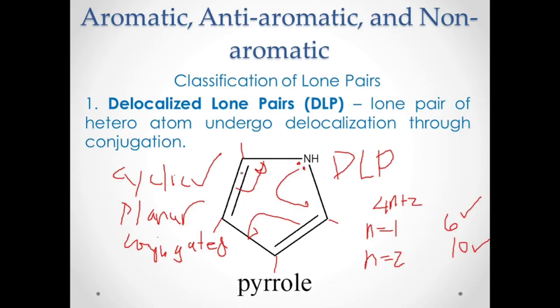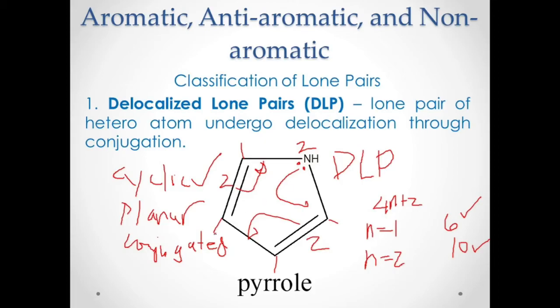Okay, remember your double bonds. Each of the double bonds contains 2 pi electrons. And also your lone pair contributes 2 pi electrons. So you have one double bond here that is 2 pi electrons. You also have one double bond there that is 2 pi electrons. And you have one lone pair that is actually used in the delocalization through conjugation. You have another 2 pi electrons. Now, how many pi electrons are present there? Okay, to stabilize the ring, there are actually 6 electrons. Therefore, this follows the Huckel's rule, and therefore, this compound is an aromatic compound.